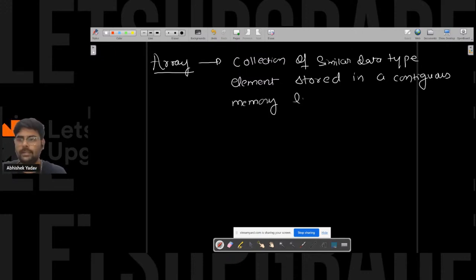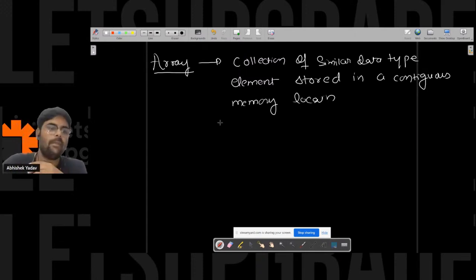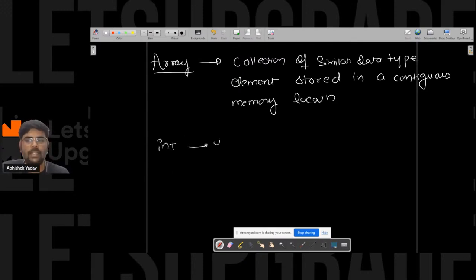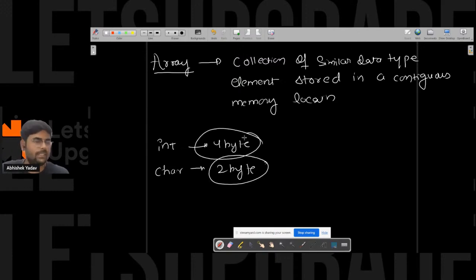Memory location, right? So yesterday we saw how we can store a variable. What happens when we are creating a variable? Some bytes get allocated behind the scenes in the RAM. If we are creating an int type of variable, then 4 bytes will get allocated inside the computer memory. Similarly, if we are creating a char, then 2 bytes will get allocated inside the memory. And that memory can be anywhere. It depends where 4 bytes are free, where 2 bytes are free.